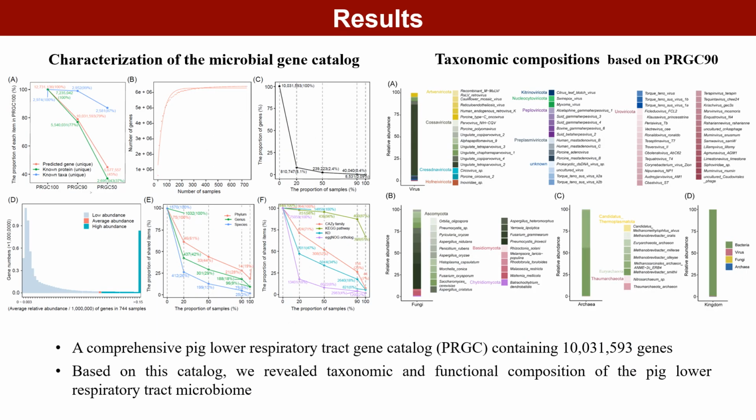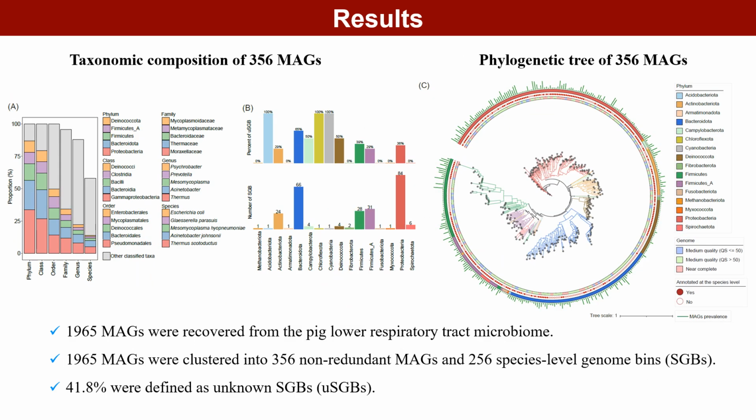First, we constructed a comprehensive microbial gene catalog of the pig lower respiratory tract microbiome, which contained 10,031,593 genes. Based on this catalog, the taxonomic composition was characterized, including bacteria, archaea, fungi, and virus, as well as potential function. Second, we recovered 1965 MAGs using the metagenomic binning approach. These MAGs were further clustered into 356 non-redundant MAGs and 256 SGBs. Among these 256 SGBs, 41.8% were defined as unknown SGBs.